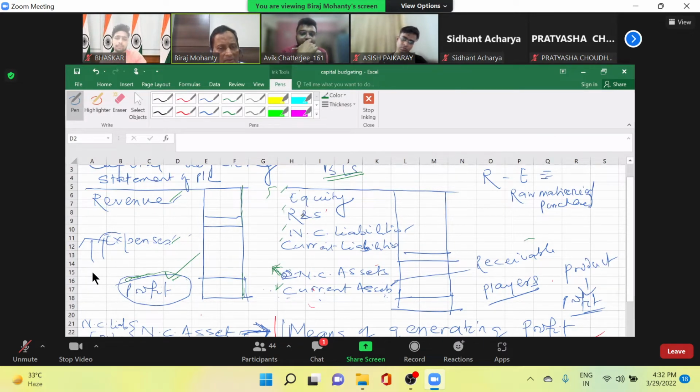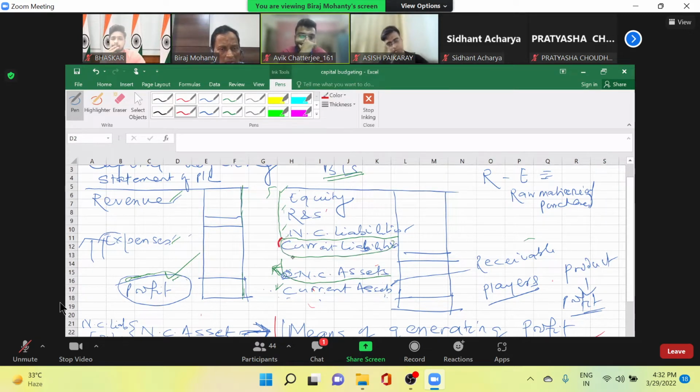That is my question. So before doing it, you must earmark that these are long-term assets and liabilities, and these are short-term. So this is short-term and the other one is long-term. Now how are they contributing?